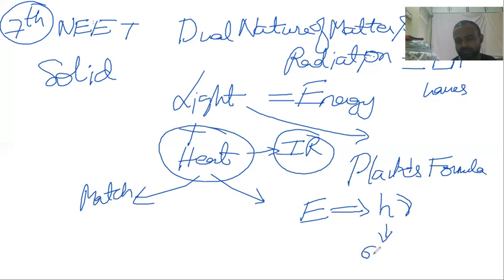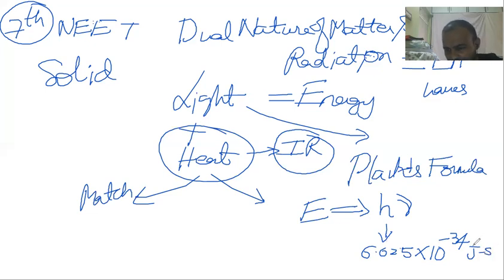What is the value of Planck's constant? 6.625 into 10 power minus 34, right? Very good. I was right the first time, 34. In what unit? In MKS system, joule second. Okay, joule seconds. Is it clear?